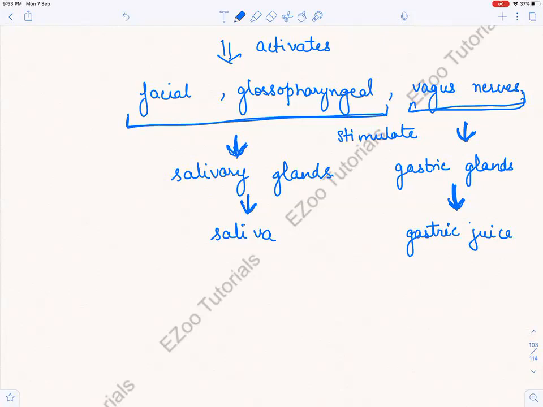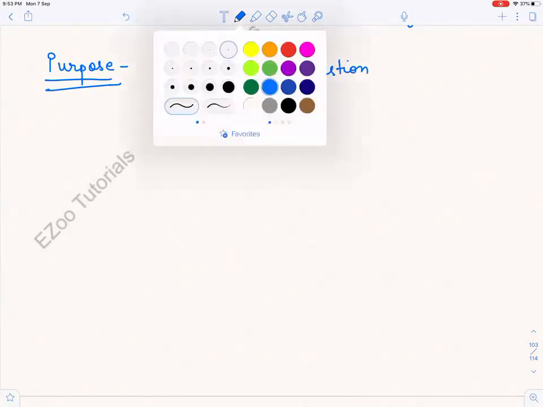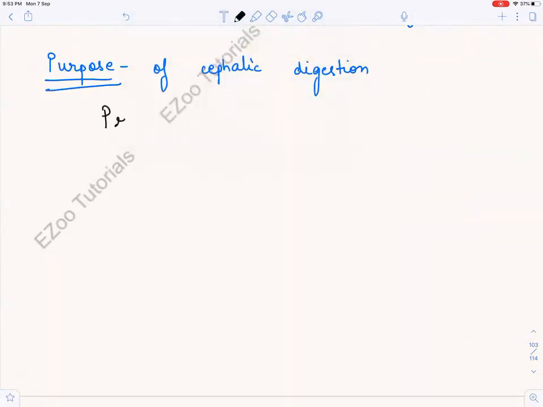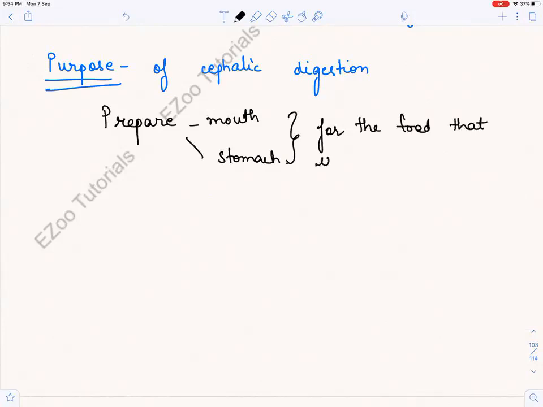Now, what is the purpose of cephalic digestion? Nothing happens in the body without any purpose. The purpose is very simple. It is just to prepare the mouth and stomach for the food that is about to be eaten. It just prepares the mouth and the stomach for the food that is about to be eaten.